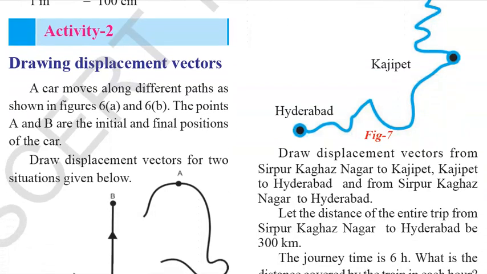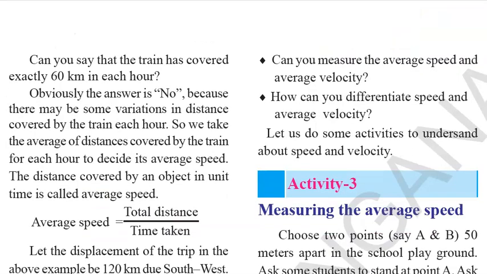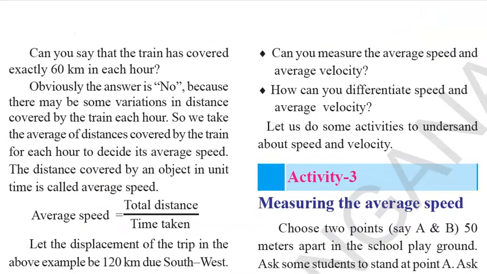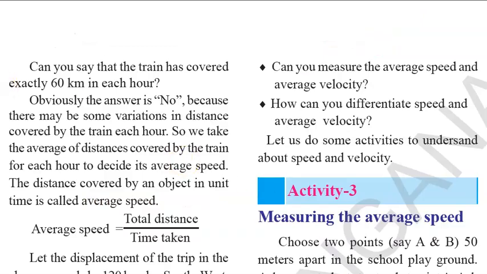Let the distance of the entire trip from Sirpur Kagaznagar to Hyderabad be 300 kilometers. What is the distance covered by the train in each hour? 300 kilometers is covered in 6 hours, so per hour it is covering 50 kilometers, children. So can you say that the train has covered exactly 50 kilometers in each hour?